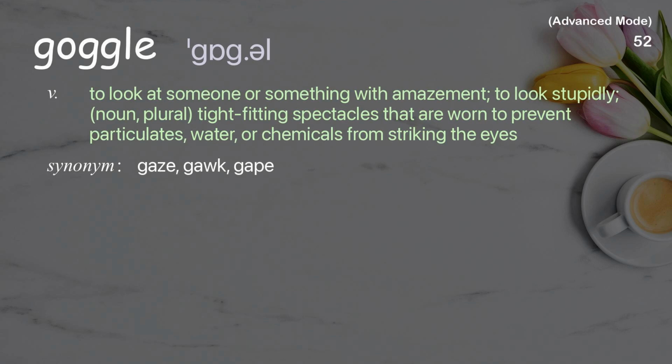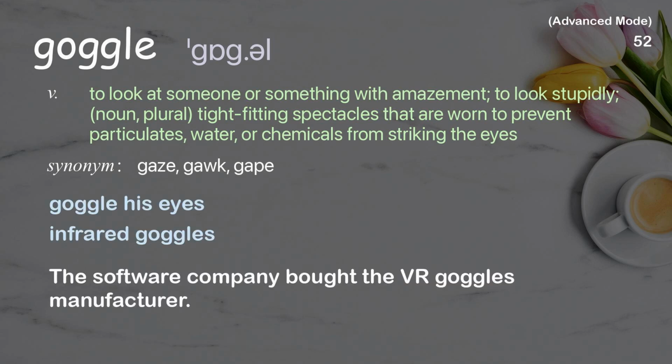Goggle. To look at someone or something with amazement, to look stupidly, noun, plural, tight-fitting spectacles that are worn to prevent particulates, water, or chemicals from striking the eyes. Examples: Goggle his eyes. Infrared goggles. The software company bought the VR goggles manufacturer.